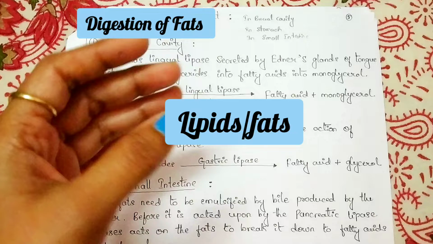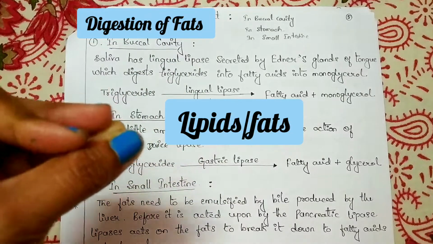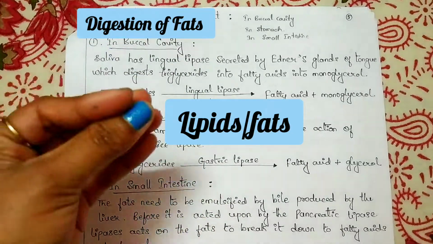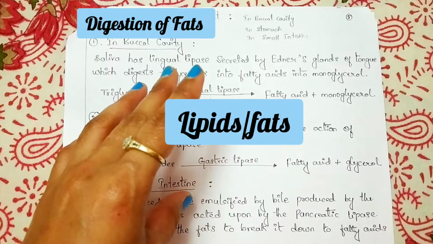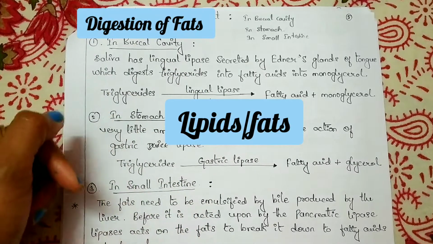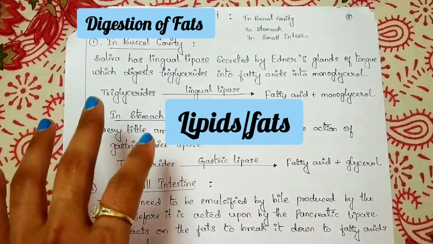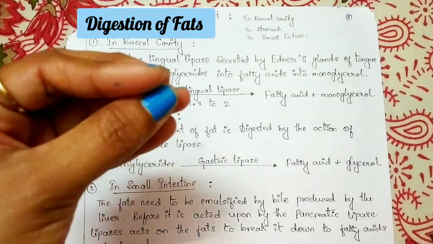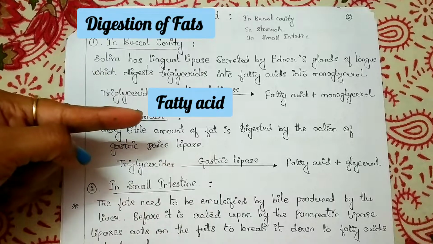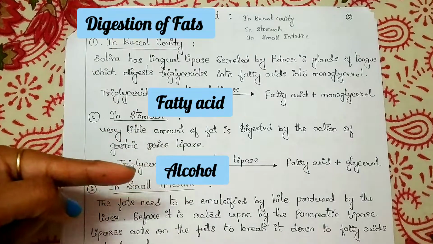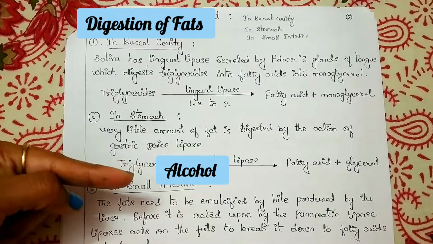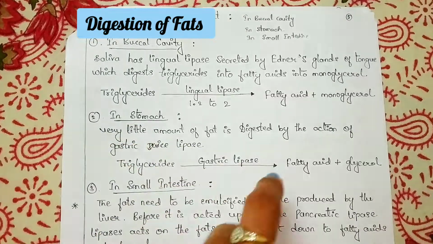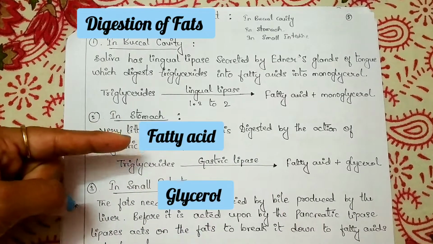Naturally occurring waxes, greases or oils, oily organic compounds, are known as oils and fats. If I have to give the definition, lipids and fats are complex molecules constituting a mixture of fatty acid and an alcohol, generally glycerol. This is very important, remember: fatty acid and then glycerol.